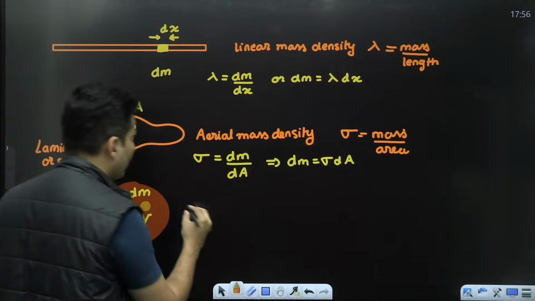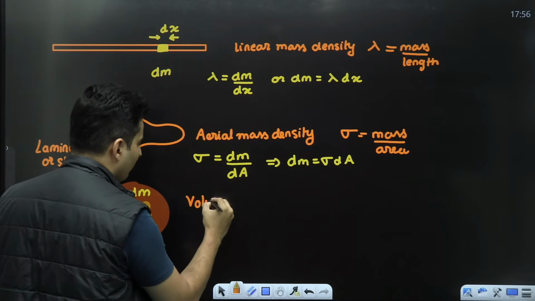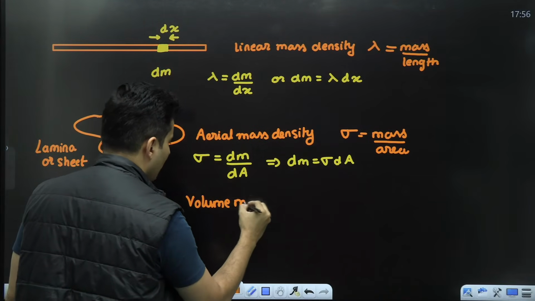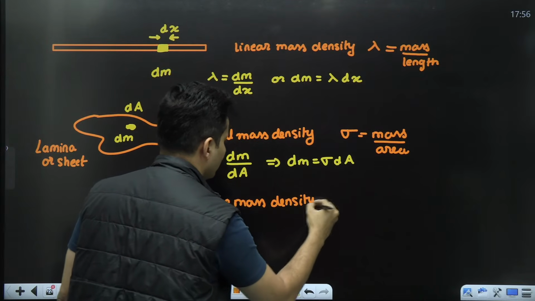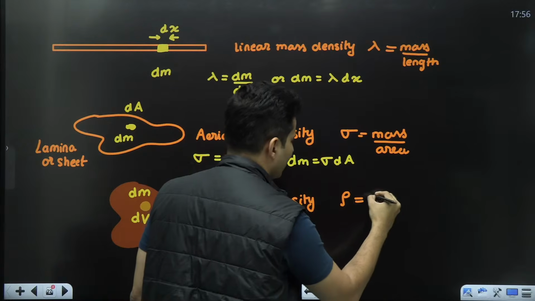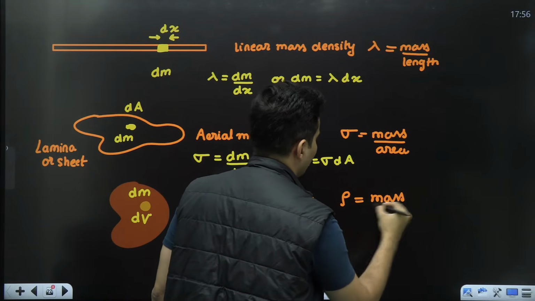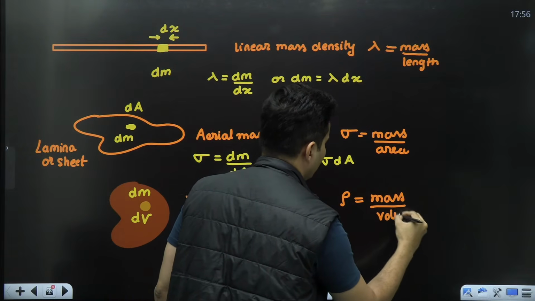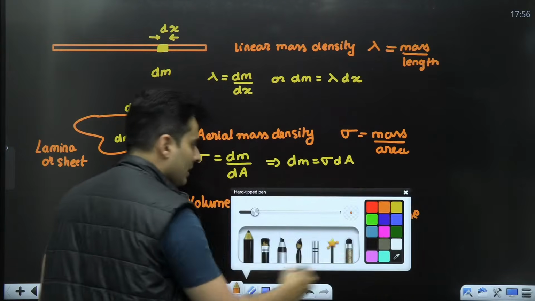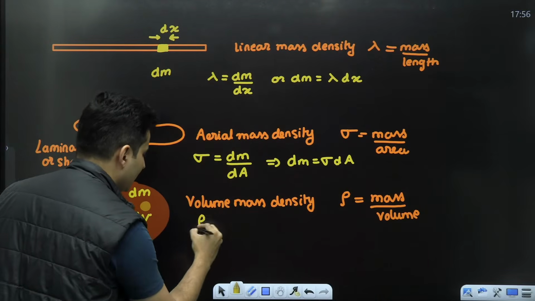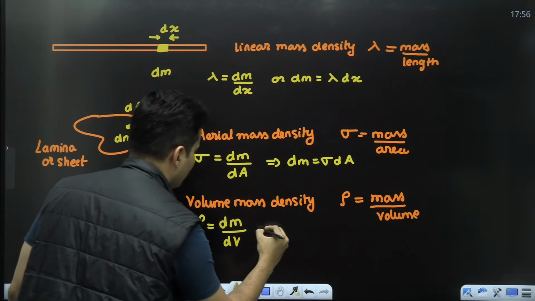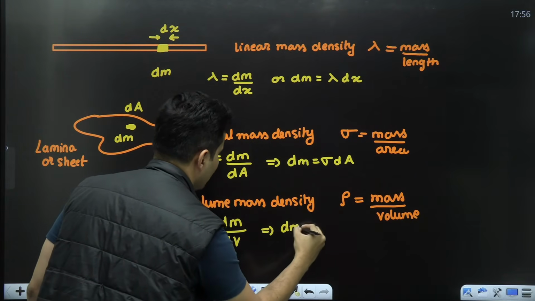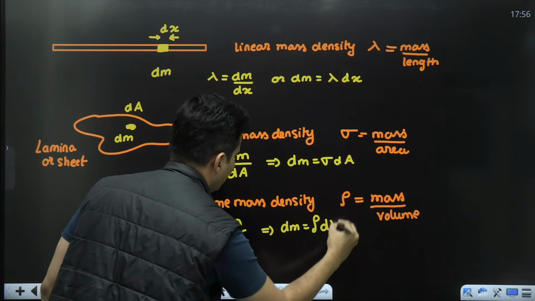Now you have your regular density, or basically volume mass density, and that symbol is rho. It is nothing but mass per unit volume. So this density will be the mass, which is dm upon dV. Therefore, dm will be rho into dV.